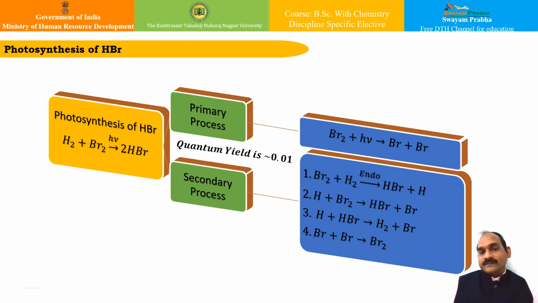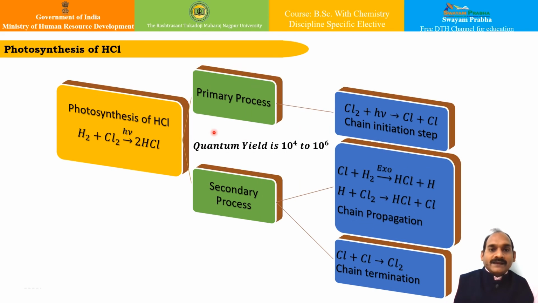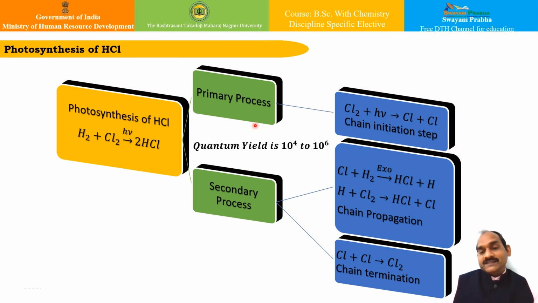Similarly, if I try to see the photosynthesis of HCl, hydrogen and chlorine react in presence of radiation to form HCl, and this reaction has very high quantum yield. Such high quantum yield has been explained with the help of a chain mechanism.